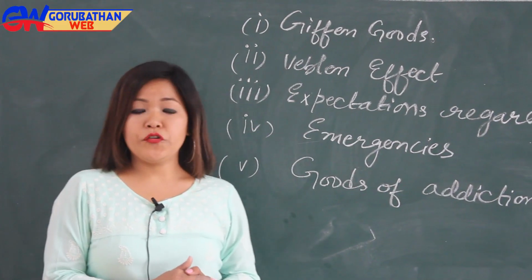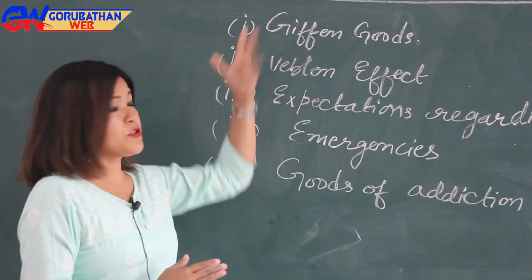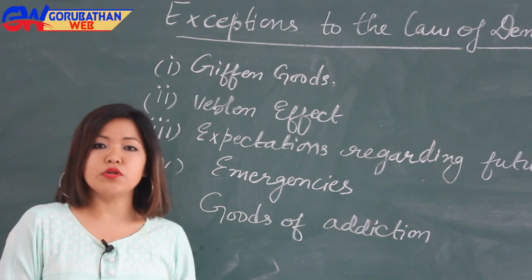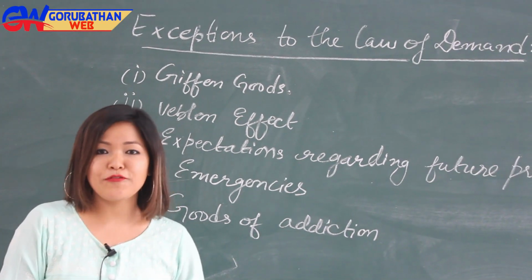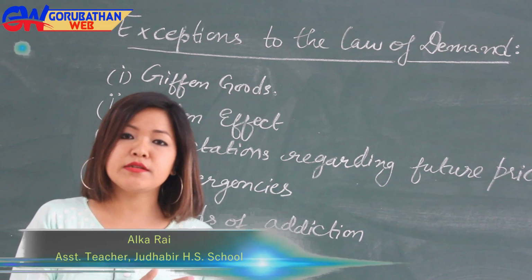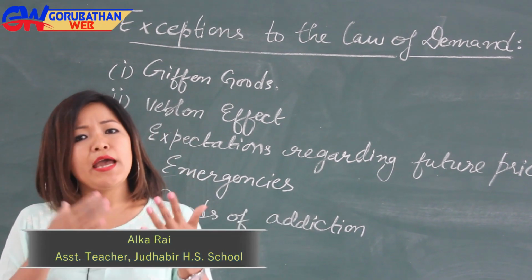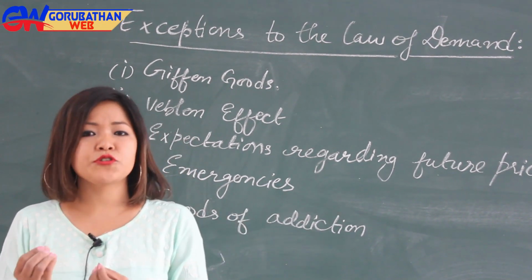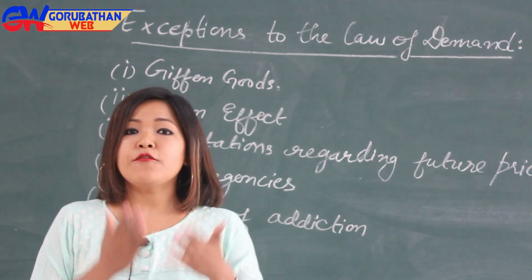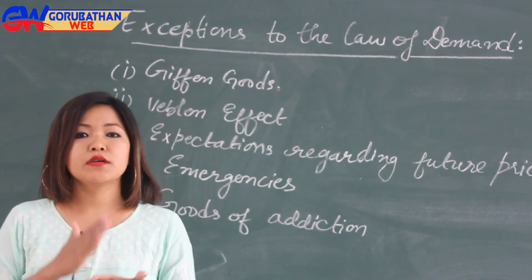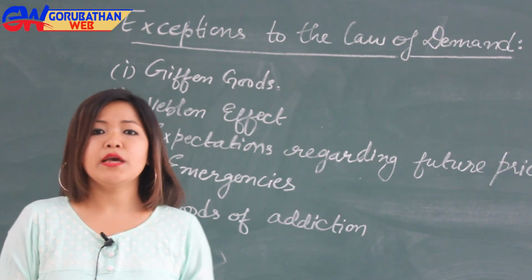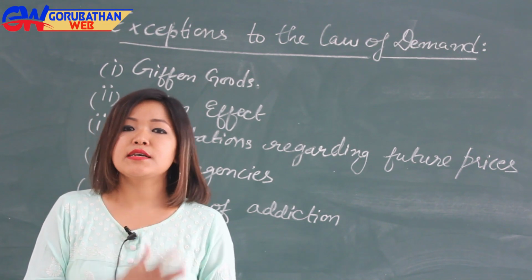Exceptions to the law of demand. Now, exception means something which is not included in a statement or in a rule. According to the law of demand, when the price of any commodity increases, its quantity demanded decreases, and vice versa. And due to this inverse relationship between the price and the quantity demanded of a commodity, we get a downward sloping demand curve.